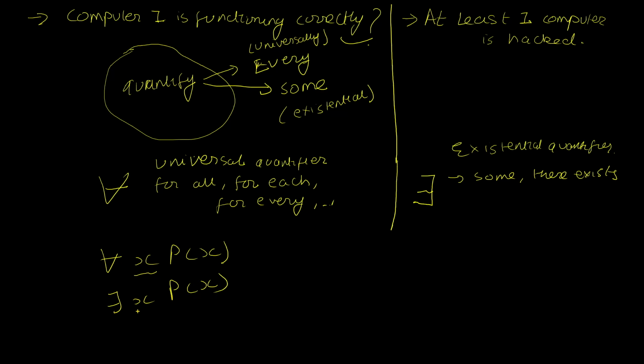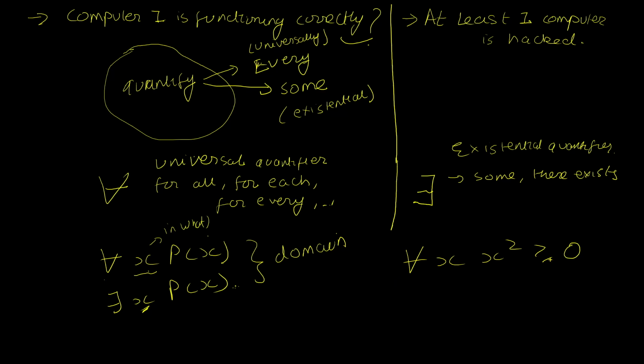Whenever I write something like for all x, P(x), I'm essentially claiming that P(x) is true for all values of x. And similarly, when I write there exists x, P(x), I mean that there exists at least one x that meets the criteria. But you should always be aware that every time you use quantifiers, you should be aware of the idea of a domain. Because when I write for all x, it's not enough. x in what? Let me show you an example. For all x, x squared is greater than or equal to 0.